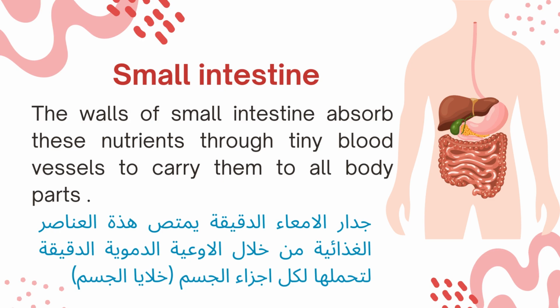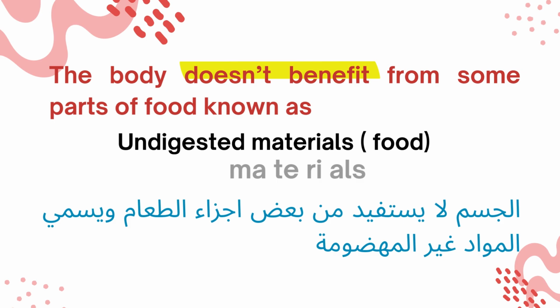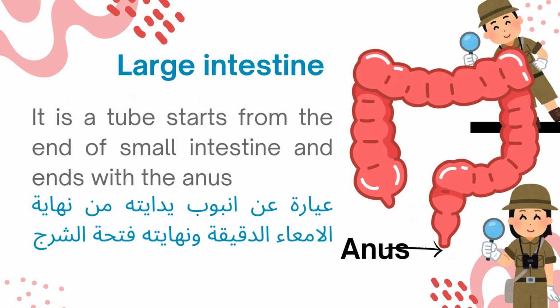So here, there are some parts of food that the body doesn't need, okay? The body doesn't benefit from some parts of food. So what will happen to these parts of food that we call undigested materials? Undigested means the opposite of digested, okay? So these are waste. What will happen to these undigested materials or undigested food? They will go to the large intestine, okay?